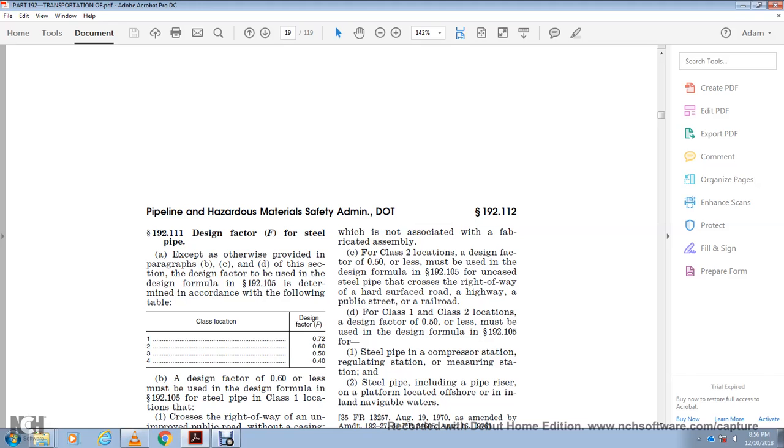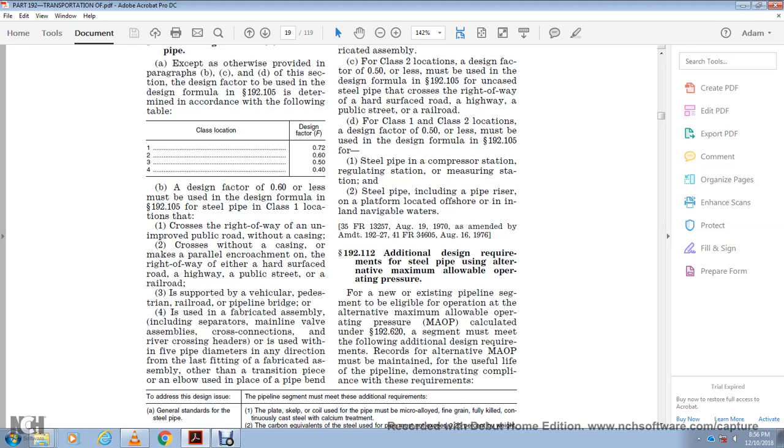right of the platform located onshore in land navigable waters. 192.112 additional design requirements for steel pipe using alternative maximum allowable operating pressure. New and existing pipeline segments eligible for the alternative maximum allowable operating pressure calculated under 192.620 must meet the following additional design requirements. The alternative maximum allowable operating pressure must be maintained for the life of the pipeline to demonstrate compliance with these requirements.